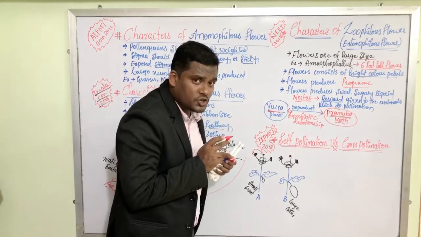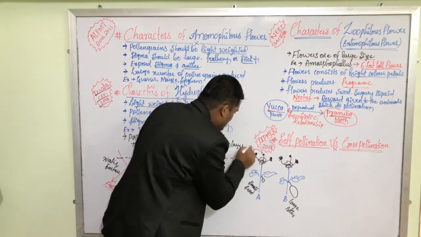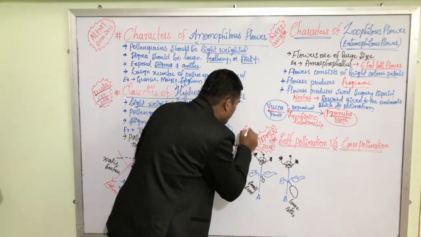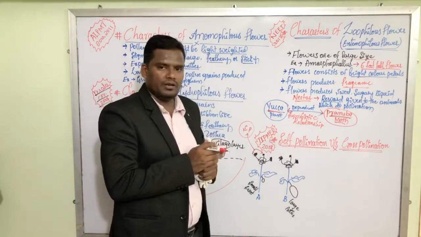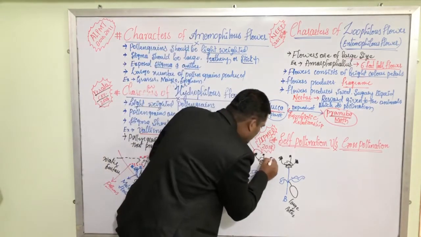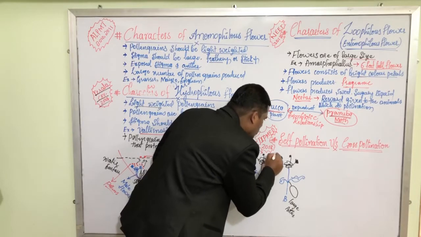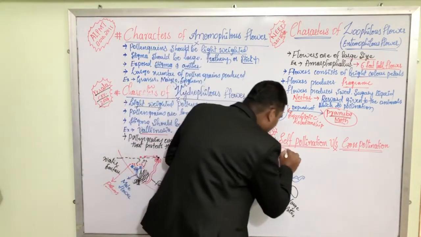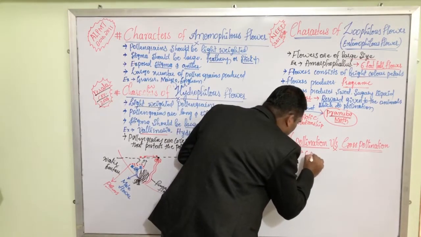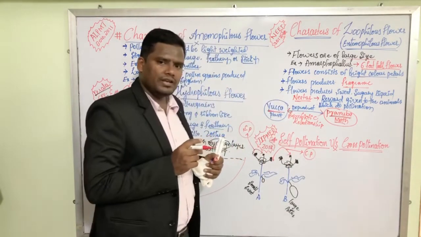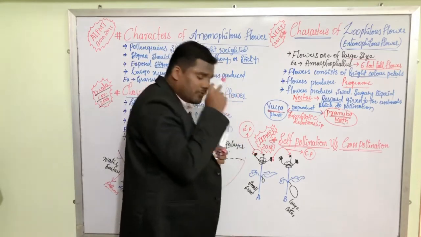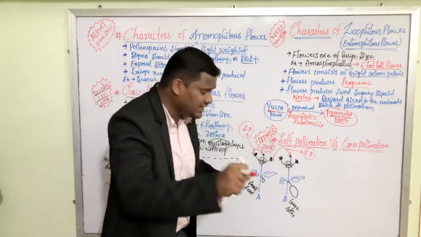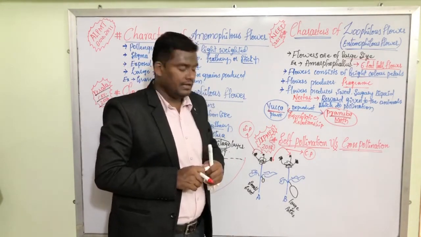Yes, it is self-pollination. If the pollen grains from this anther are dropped on the stigma of this other plant, then definitely it is cross-pollination.